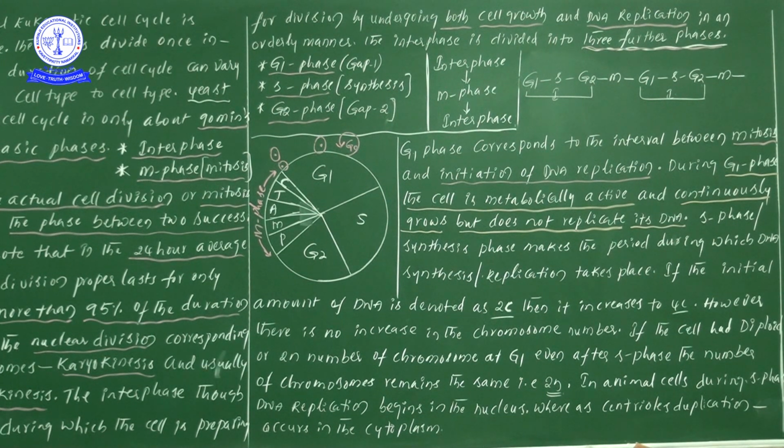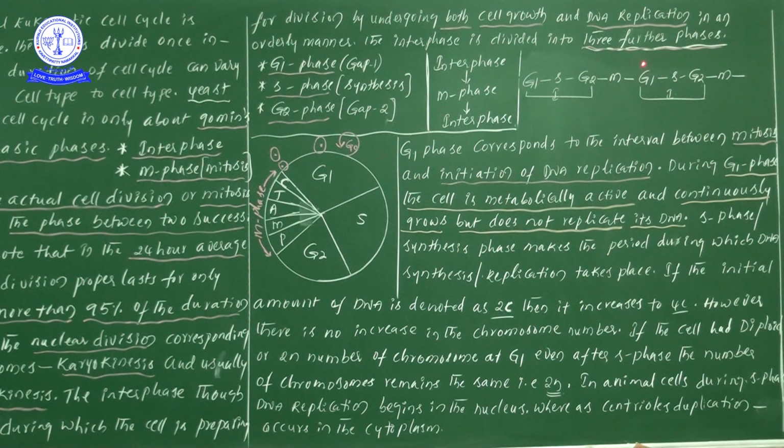In G1 it is 2n, in S it is 2n, in G2 it is also 2n. But from the DNA point of view, don't forget the DNA point of view.